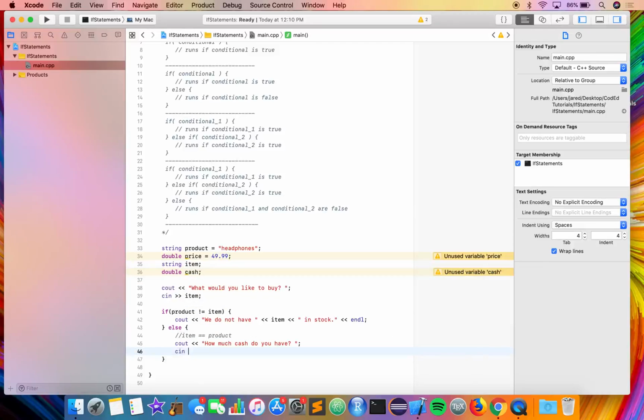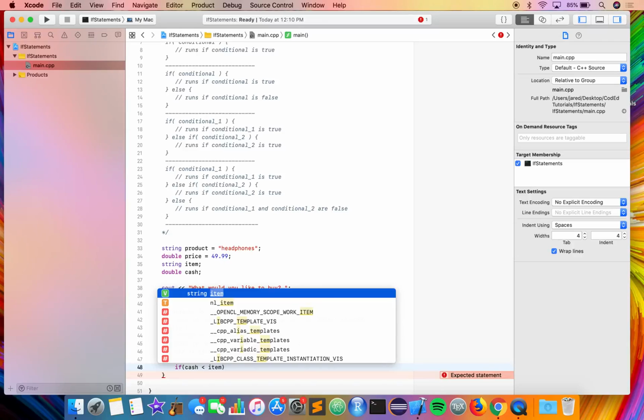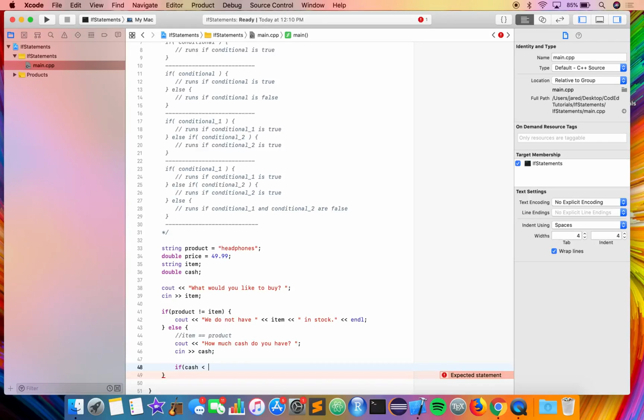And let's cin to cash. Then we can write an if statement and say if cash is less than item, or is less than price, sorry.